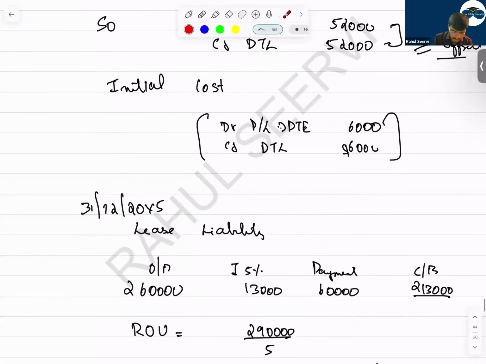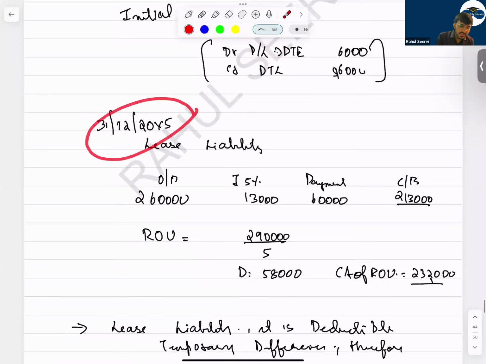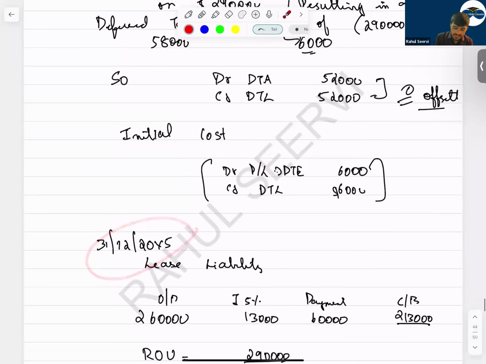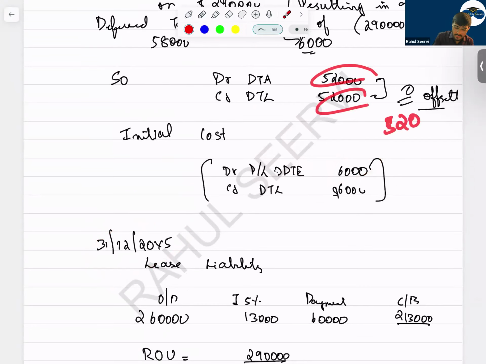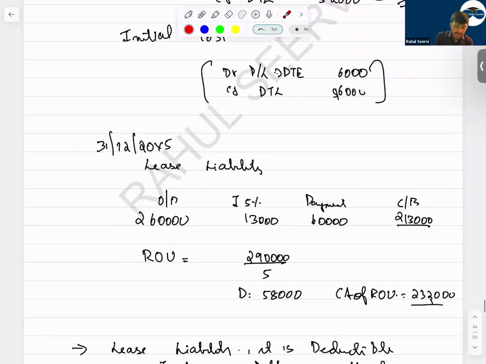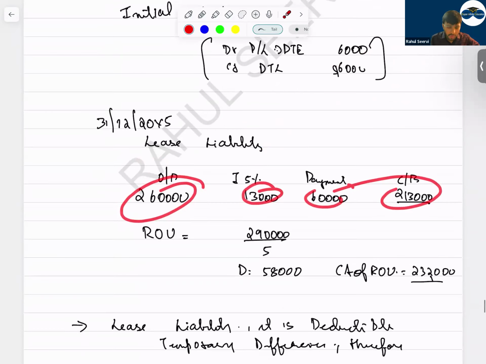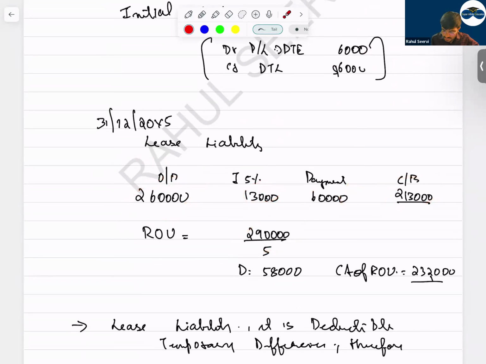Understand that. Now see, at the first year end. So how much is the deferred tax expense we have recorded? The deferred tax expense is as of now 60,000 and this will offset. One side you will record an expense of 52,000, on the other side you record an income. So the value will ultimately be 0. So the ultimate net expense will be how much? 6,000 only. Then lease liability. For lease liability, you prepare the amortization table, 260, and then you get the closing value. For ROU, you do depreciation, you get the carrying amount.